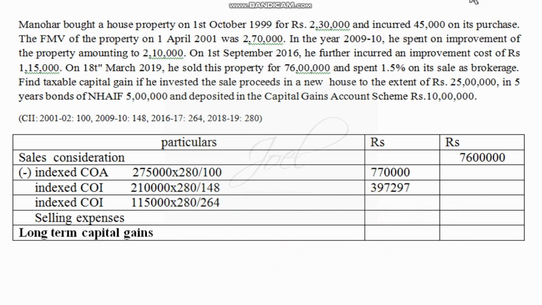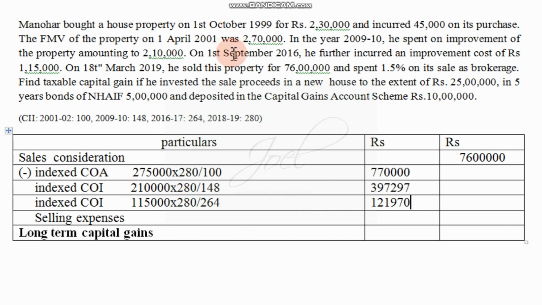Answer will be 1,21,969.6, so 970, it can be 970, so it will come up to 1,21,970. Yes, so these are the things we have to consider.